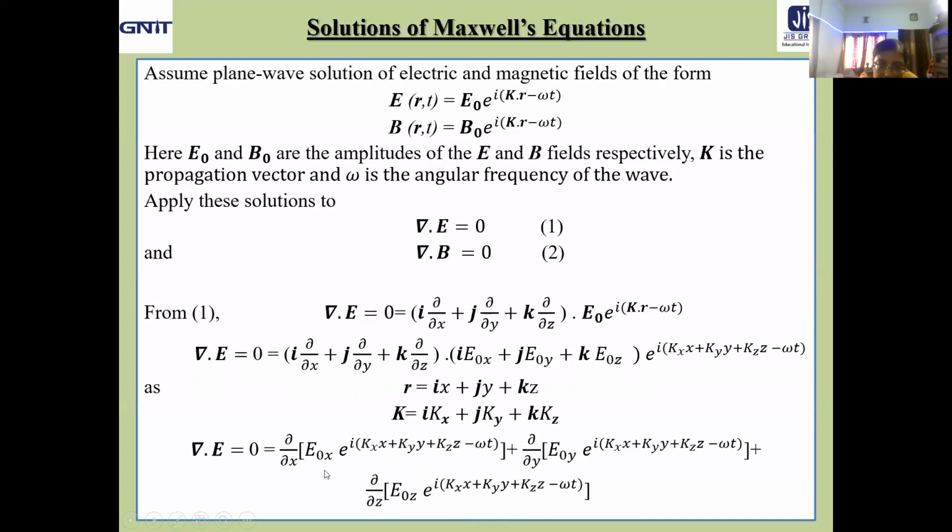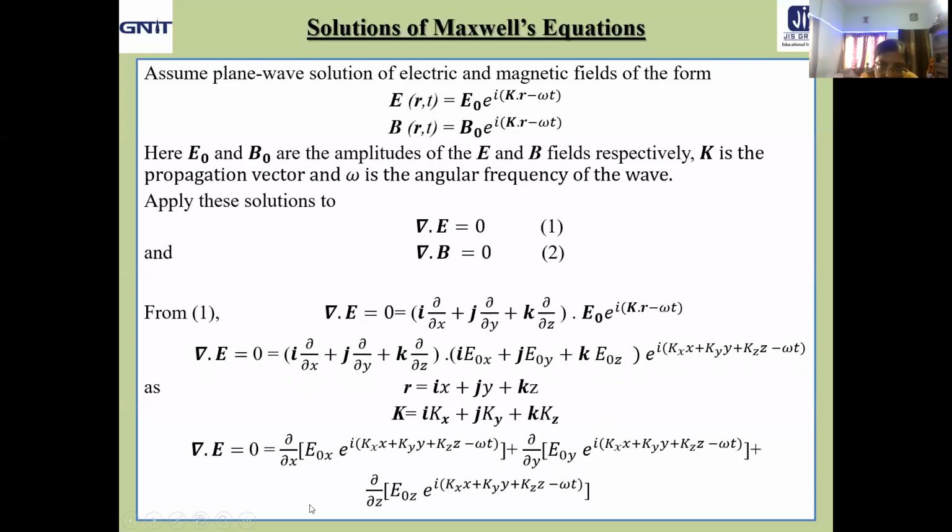Clear? Now just take a look. When we take the derivative del/del x of this factor, mind it, E0x is the amplitude, so it will not vary with x. So it will come outside. From this term, the exponential will remain as usual, and since it is an x derivative, we will get a factor i kx. Similarly, from the second one, E0y will come out, then from del/del y we will get i ky, into e to the power i this factor.